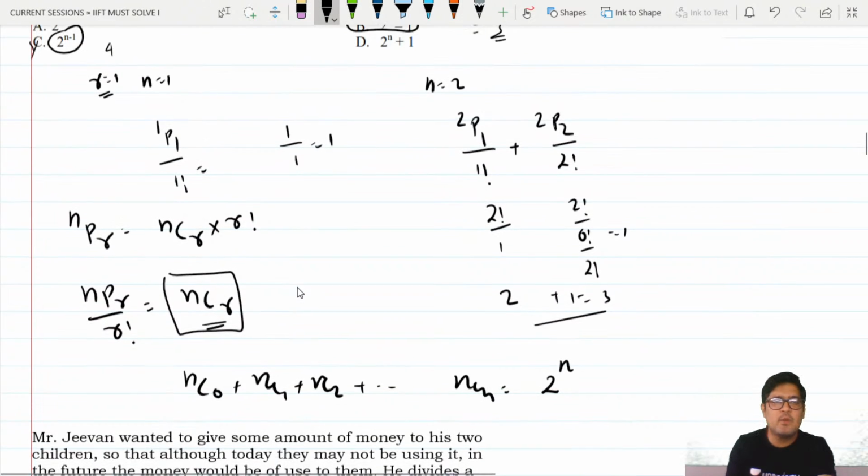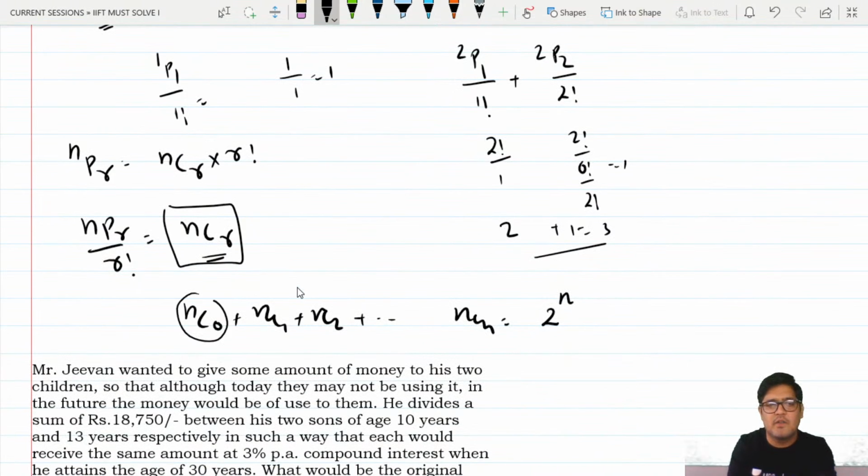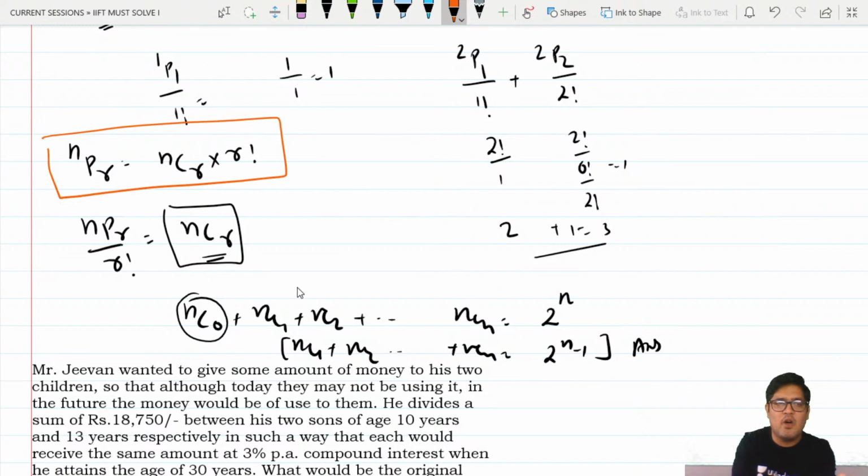See, this sequence will start with r is equal to 1. So what do I not want? I do not want this. What is nC0 beta? 1. So you transfer it, you have nC1 plus nC2 plus up to nCn is equal to 2 to the power n minus 1. This is your answer. What is new here? Are you aware of nPr, permutations generated from combinations? That tells me nPr upon r factorial is basically combinations. And then put r is equal to 1, 2, 3 up to n, and your job is done.